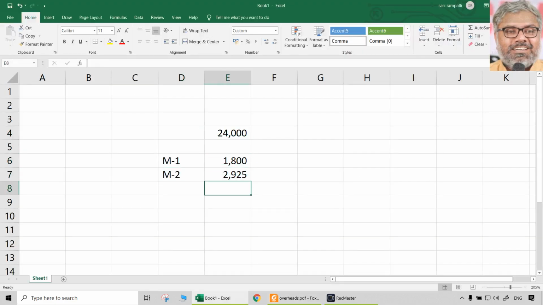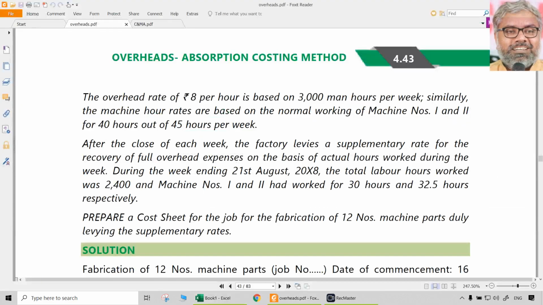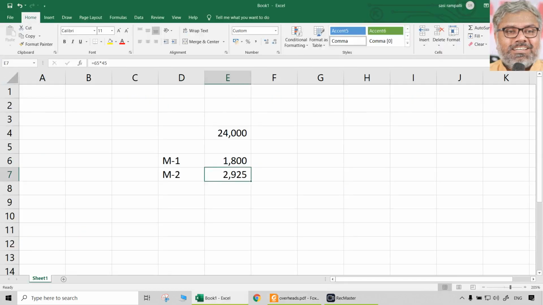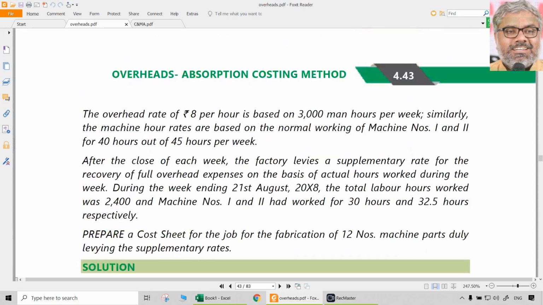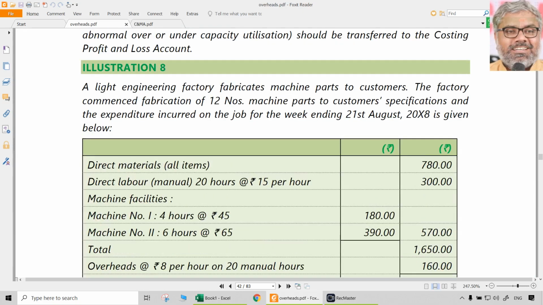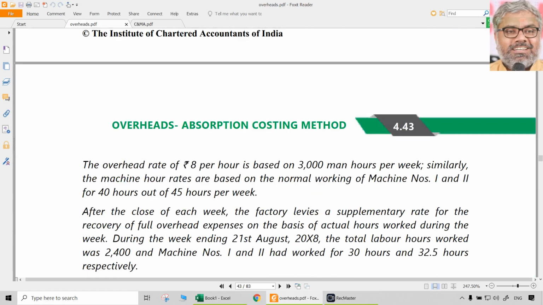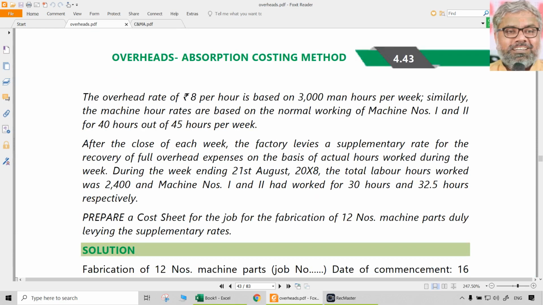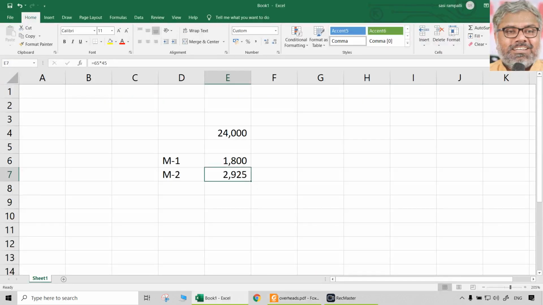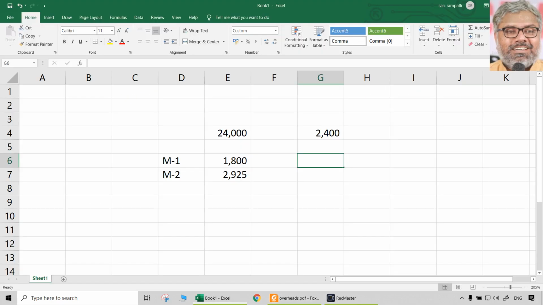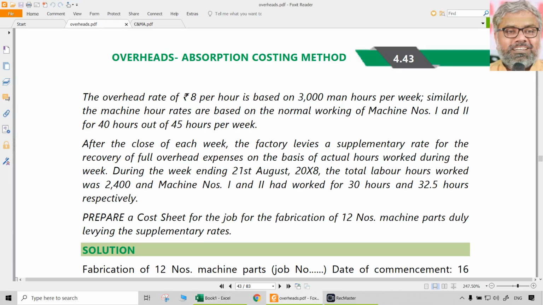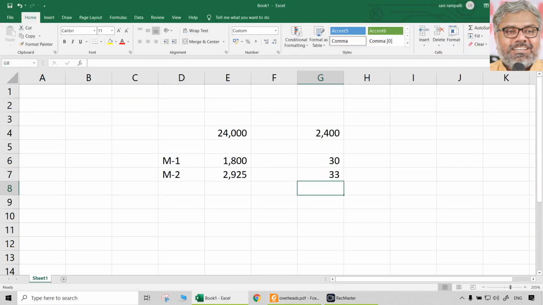Cost will be the same, cost is not going to change, but the per hour overhead rate should definitely be different, depending upon the actual number of hours worked during the week. Now, for this week, we are looking at the week ending 21st of August. What happened is that the labor hours worked are only 2400, machine number 1 worked for 30 hours, and machine number 2 worked for 32.5 hours. This is the reality.